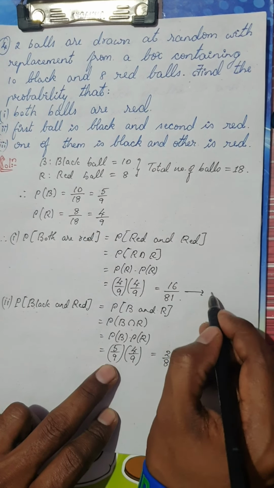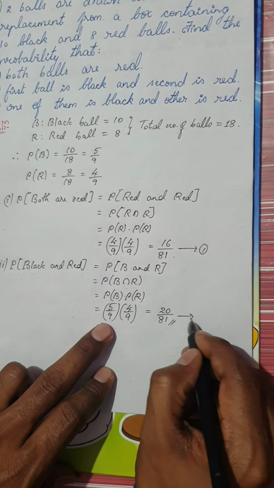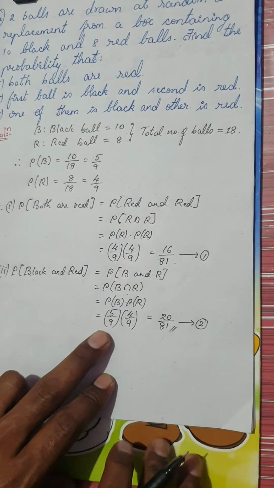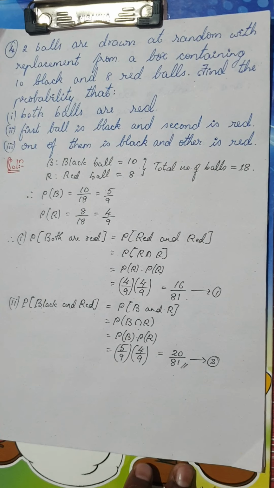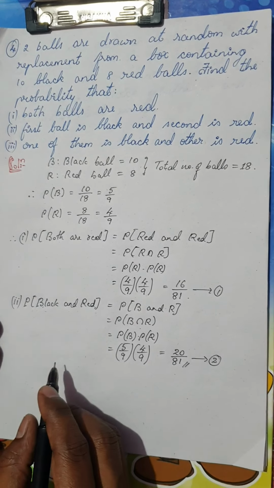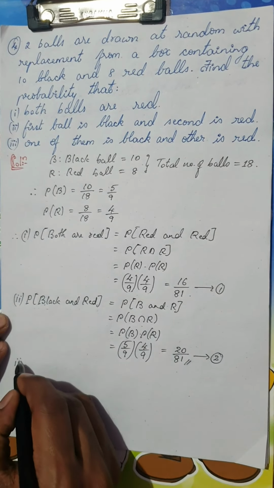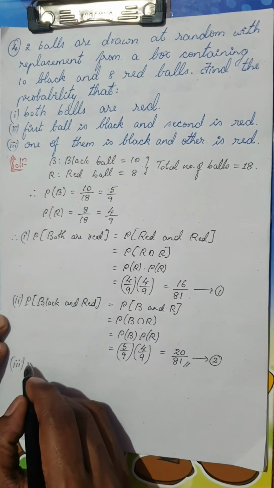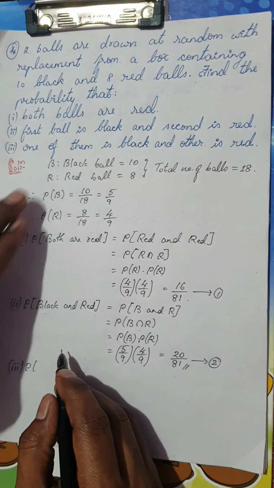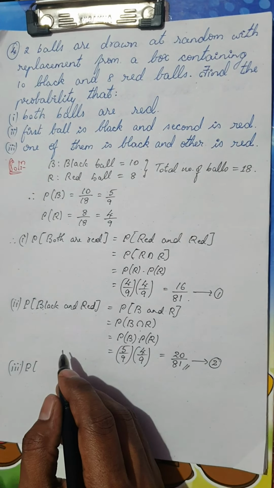Okay, so let me consider this as the first case and this as the second case. Please be very careful. These are easy questions. The only thing is you have to understand or analyze the question neatly. Now the third case is the probability that one of them is black.